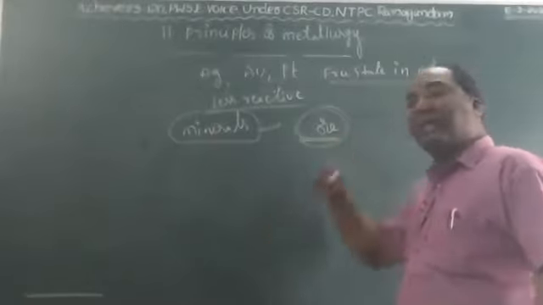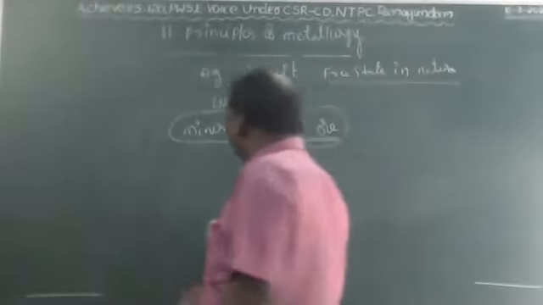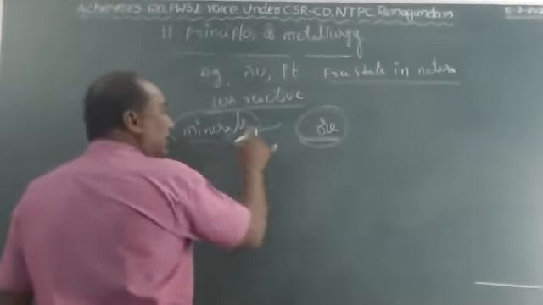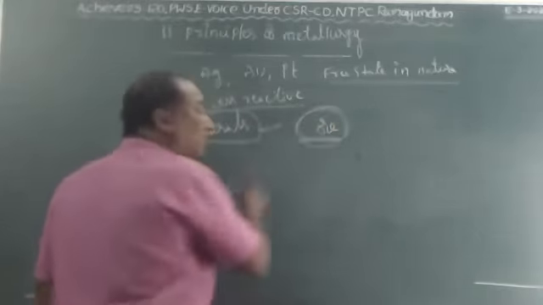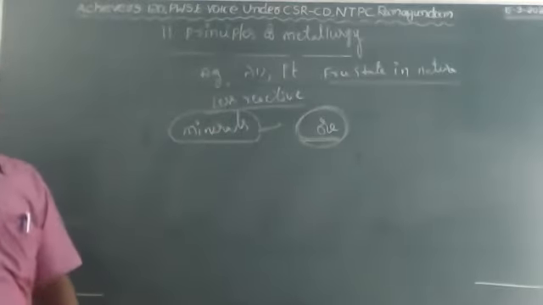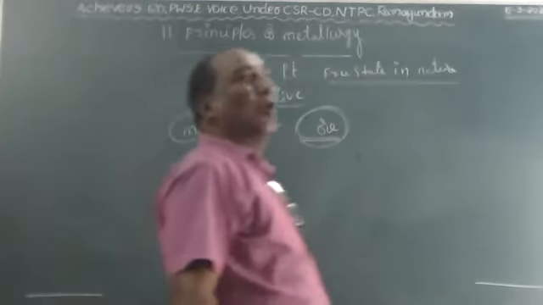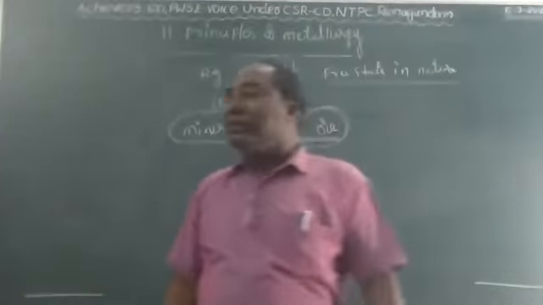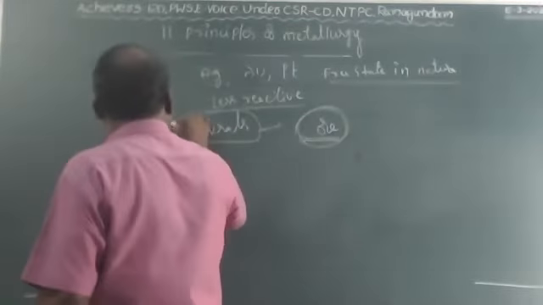The ores are present under the earth crust. Minerals from which the metals are extracted without economical loss are called ore. So, mainly minerals.